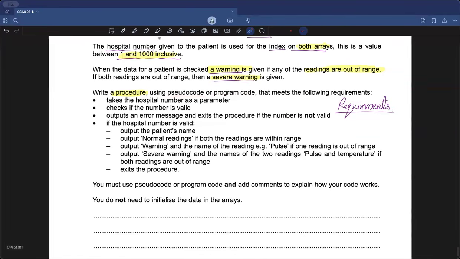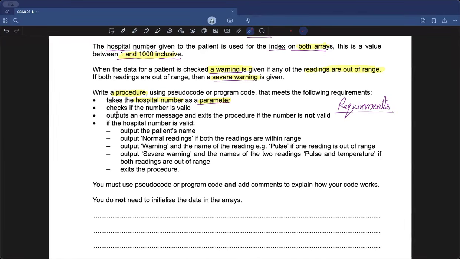Point number 1 says that you need to take the hospital number as a parameter. So our procedure is going to take a parameter, and that parameter is going to be the hospital number. What's a parameter? A parameter is that specific value which you provide to a procedure. You must have studied procedures, right? When we were studying procedures in class, we saw that if I create a procedure, it can also take some value alongside it as an input from the user end. The value which a user provides to a procedure is known as a parameter. In this case, the parameter you need to take is the hospital number. So the user will provide some sort of hospital number, and that hospital number needs to be used within the entire program.